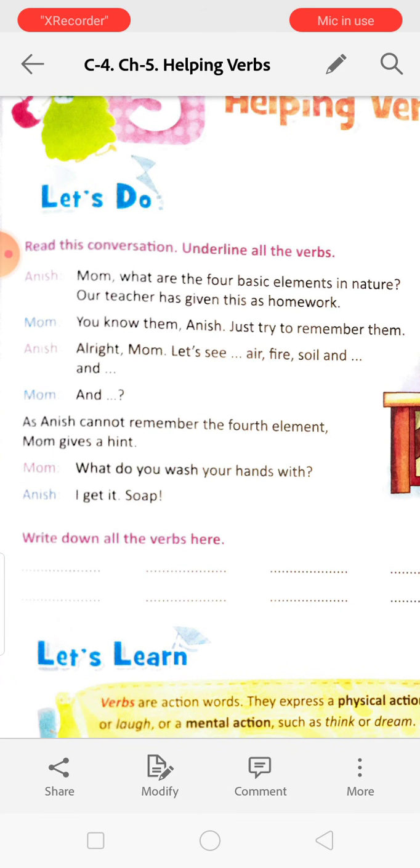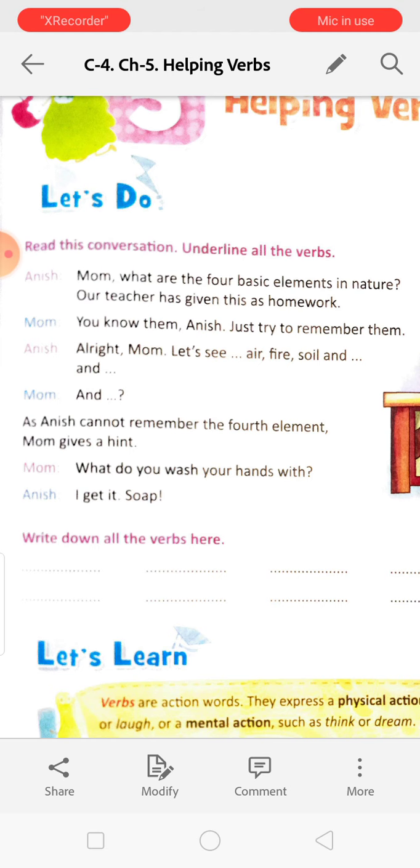Mom, what are the four basic elements in nature? Our teacher has given this as homework. So here given is a verb, an action verb. You know them. Know. See, know is not showing any action. It is a mental action. It is showing the mental action. Anything, knowing, we cannot see, but we can feel. That is a mental action.